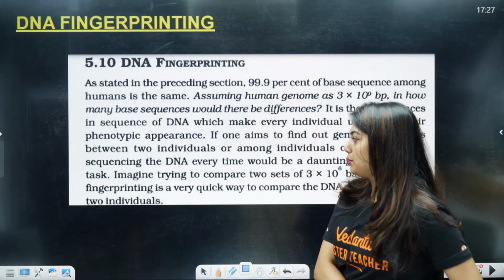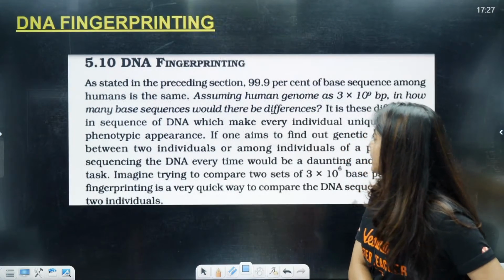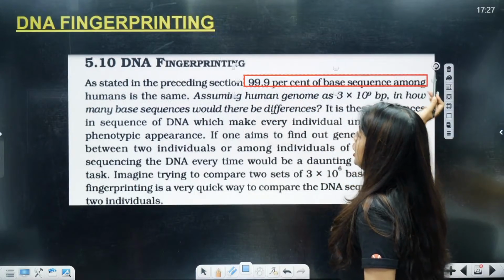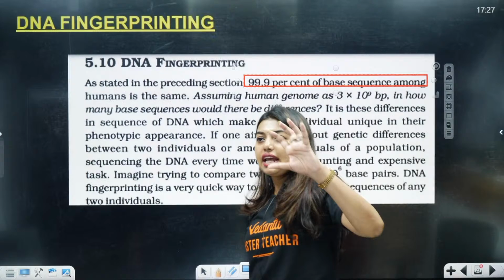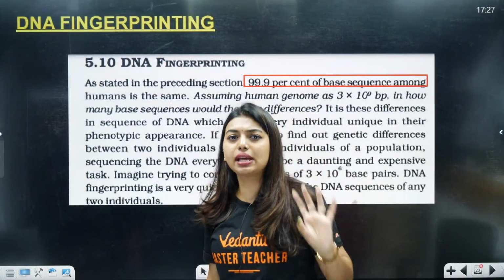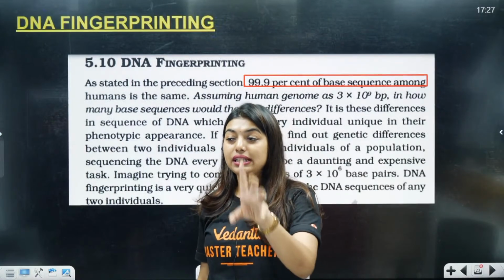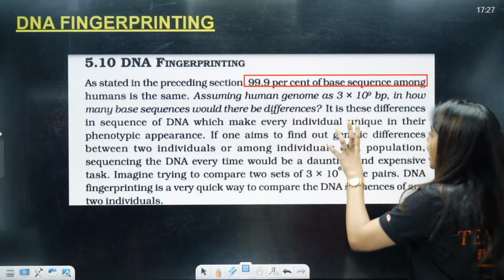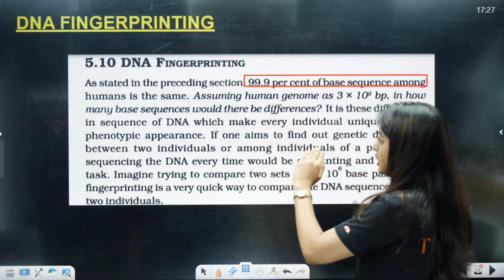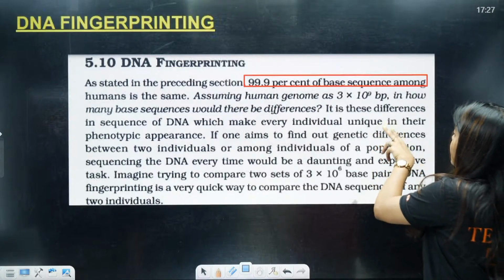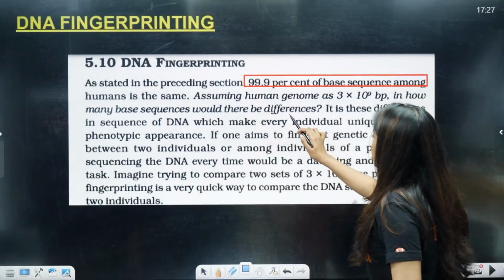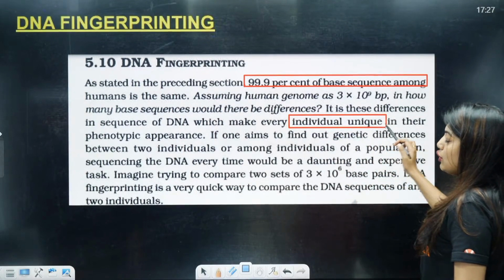So students, DNA fingerprinting. As stated in the preceding session, 99.9% of the base sequence among humans is the same. So that means in Technoblade, Charan and Sneha, 99.9% was also the same. But that 0.1%, that is the most important part. Assuming the human genome has 3 into 10 to the power 9 base pairs, many base sequences would differ. It is these differences in the sequence of DNA which make every individual unique in their phenotypic appearance.